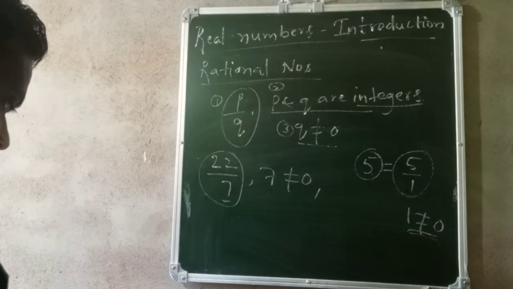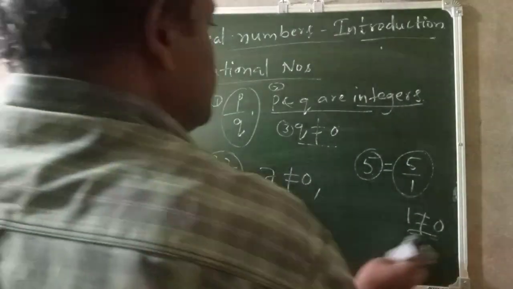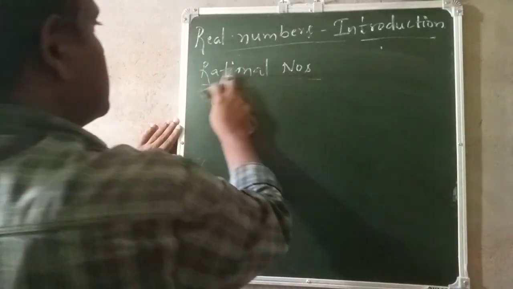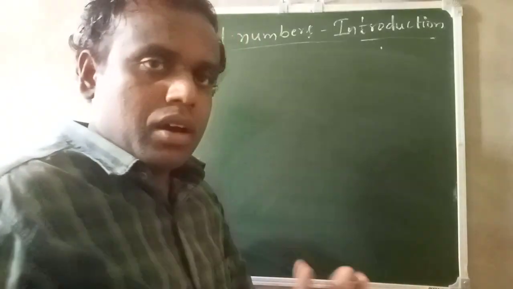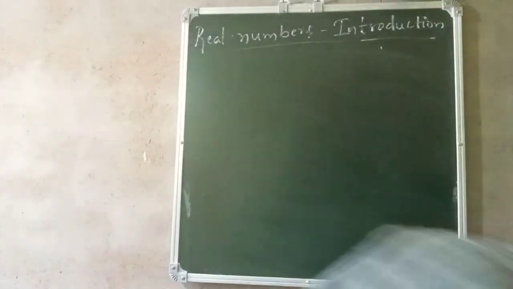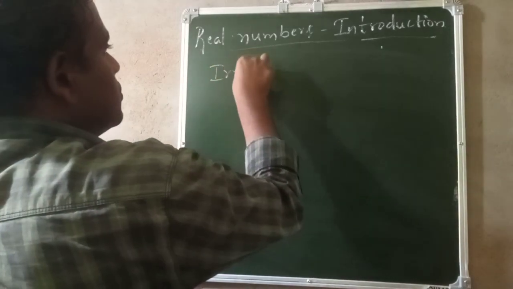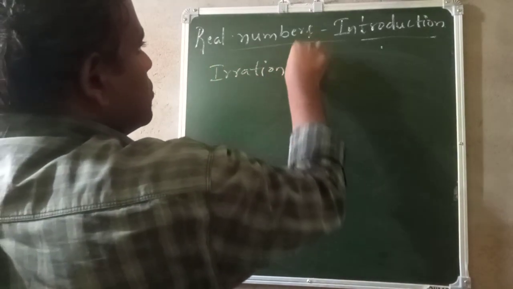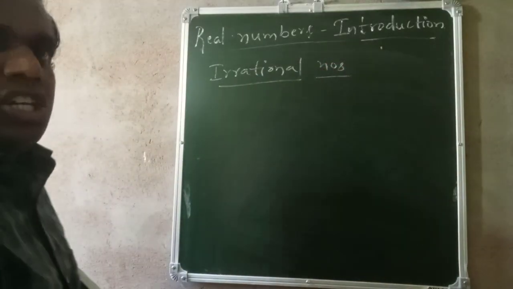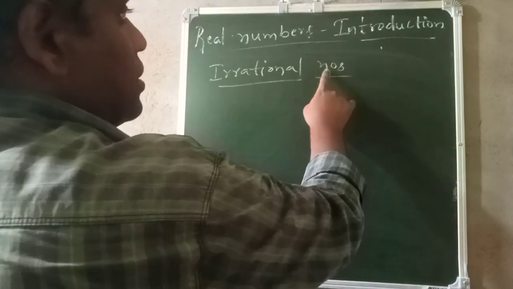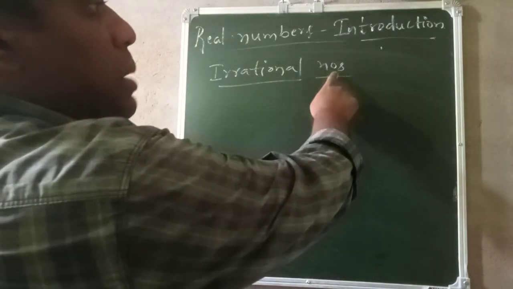Irrational numbers are the next type of numbers. I have written NOS as the short form of numbers, meaning numbers only.